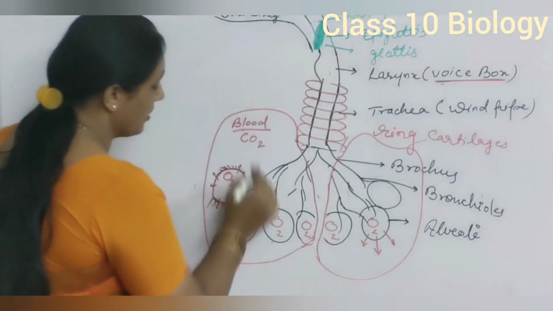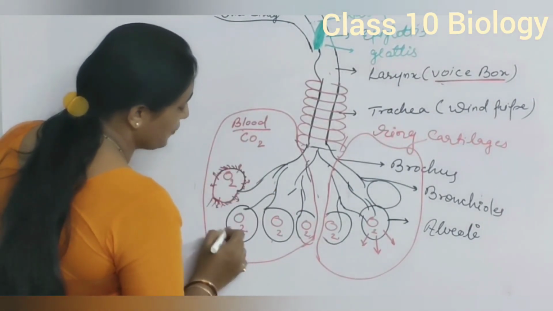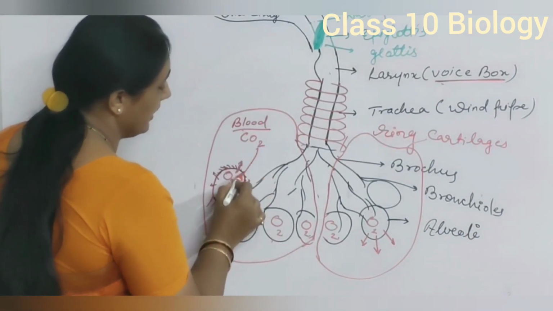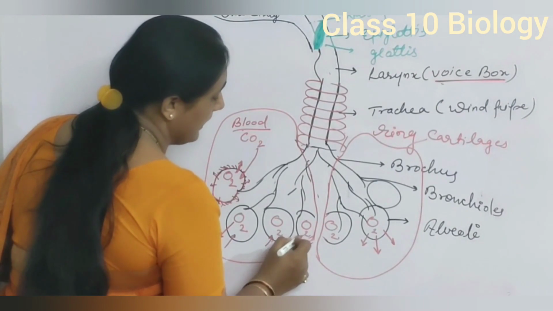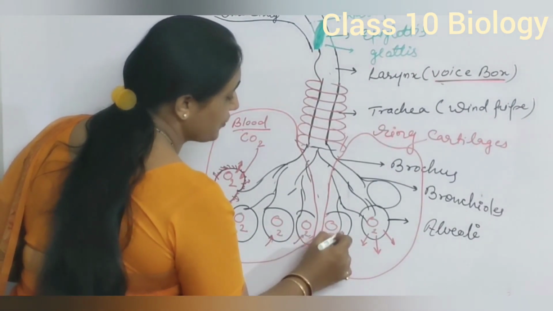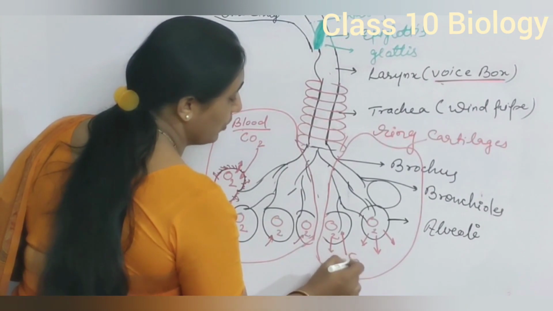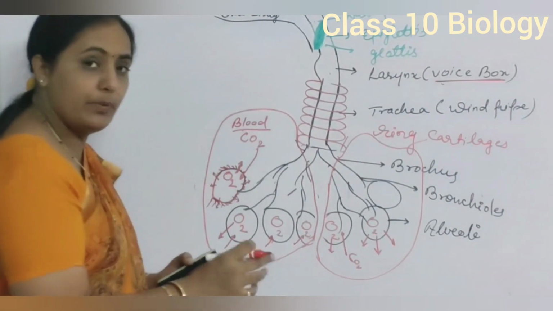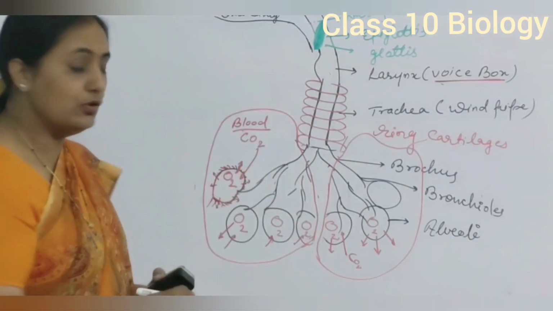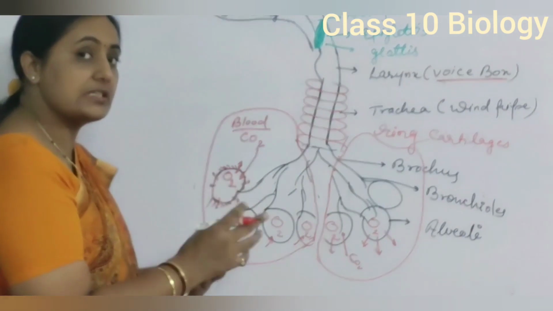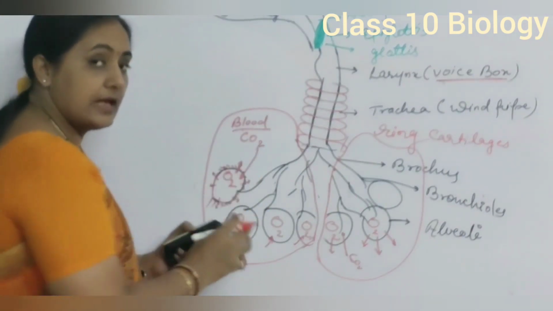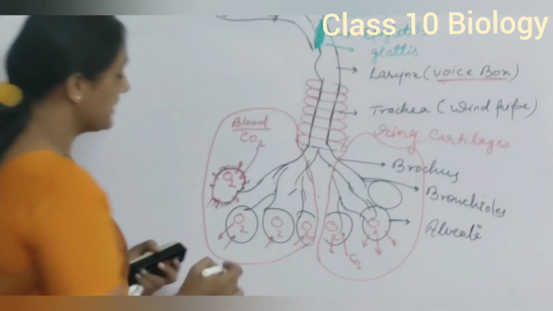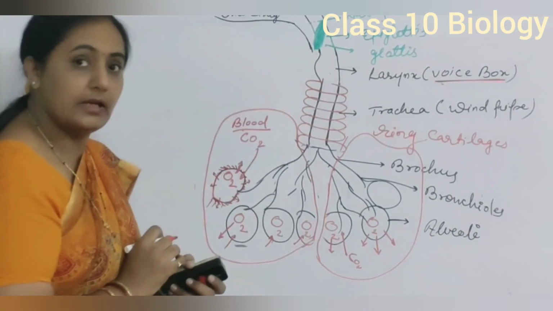So carbon dioxide is exchanged with oxygen. Oxygen goes in, diffuses in, and carbon dioxide is received by the alveoli. So the basic site for exchange of gases, that is CO2 and O2, is the alveolar sac, where carbon dioxide from the blood diffuses into the alveoli, and oxygen which accumulates in the alveoli goes into the blood, which is carried out by the lungs. So the basic site for exchange is this alveolar sac.